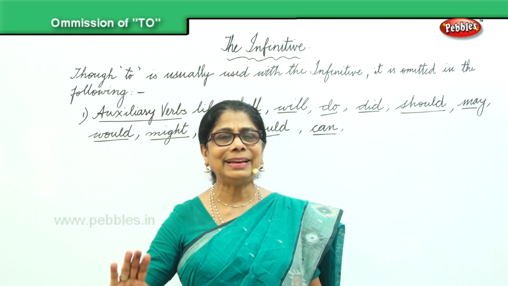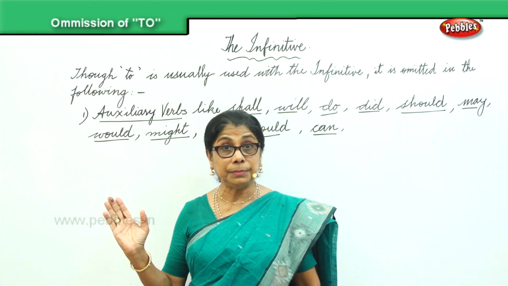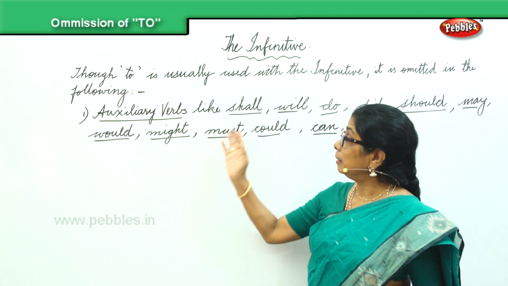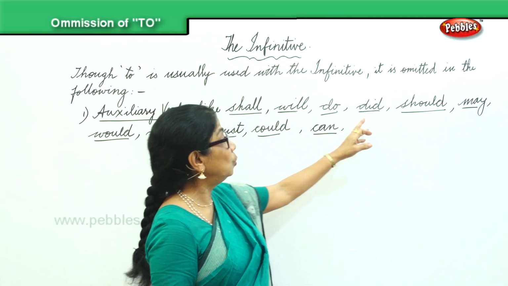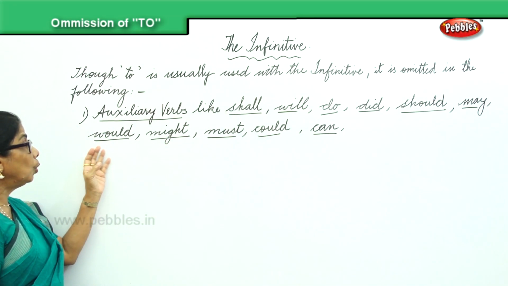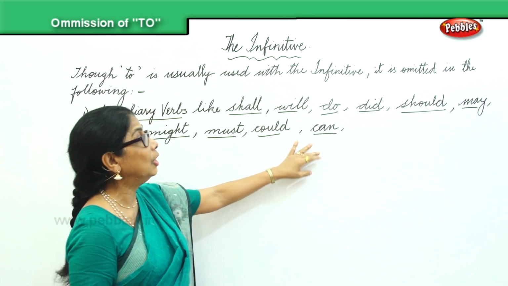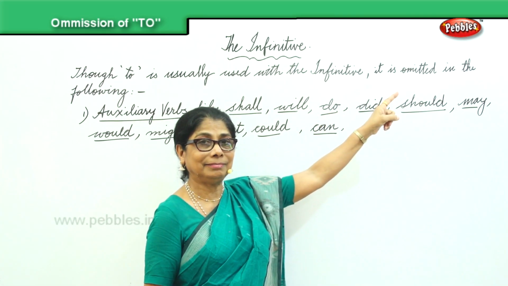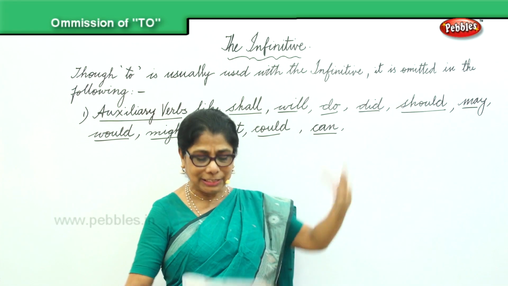Then we get the infinitive. When we are using auxiliary verbs like shall, will, do, did, should, may, could, would, might, must, and can, we omit to. Okay. So how will the sentence be?